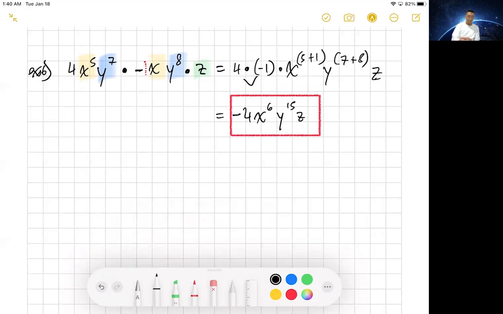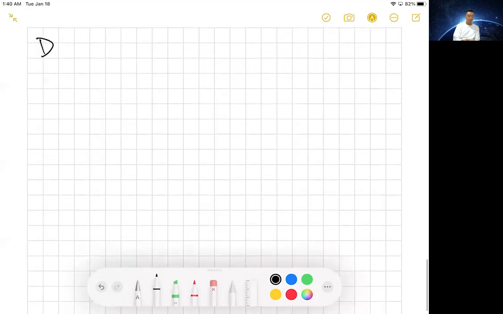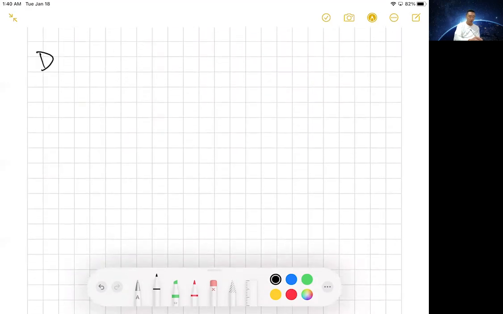Now, I'm going to put a different title for the next part. And I'm hoping that you will understand this. Let's say that you have x squared, and then that is the base to another exponent, x to the 3rd. So what does that mean? This means that, again, remember the base. This is the base, and this is the exponent.